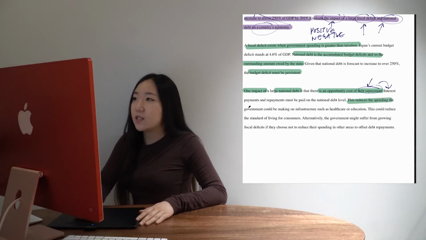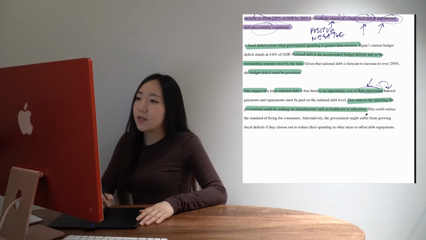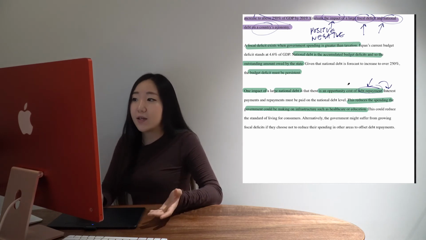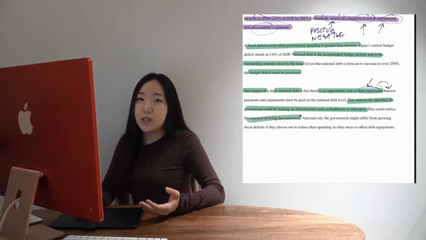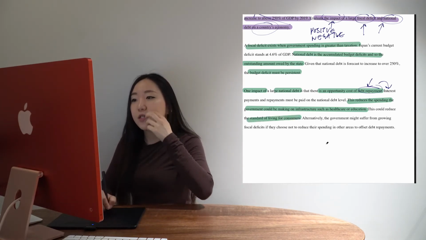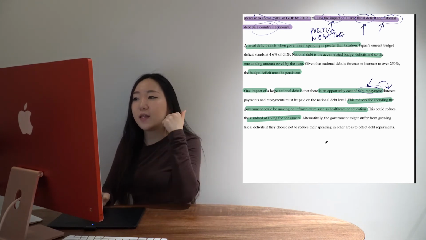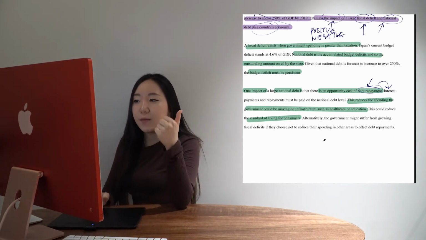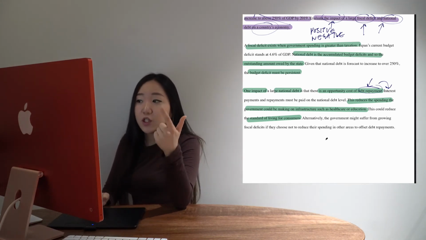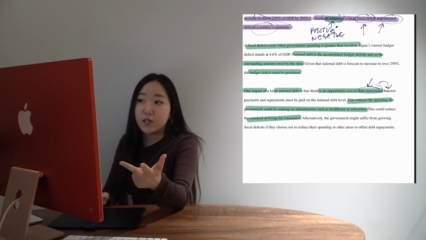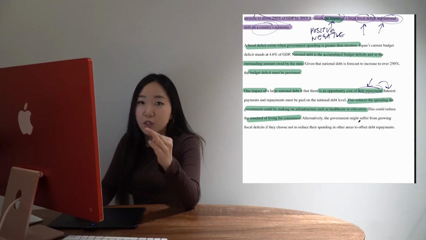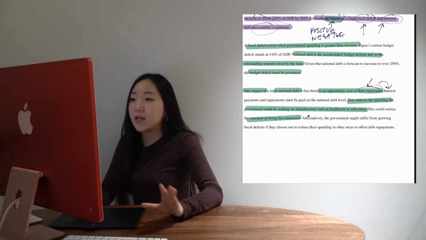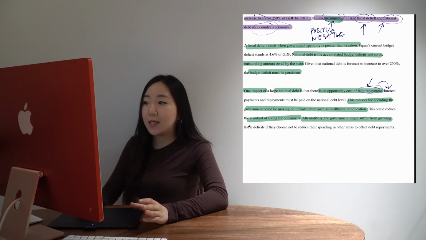And then what does this do in my analysis now? This reduces the spending the government could be making on infrastructure, such as healthcare or education. All of these are impacts, okay? So it's basically explaining the impact of there being an opportunity cost of debt repayment. So this could therefore reduce the standard of living for consumers. So you can see I've said the impact is less opportunity cost of debt repayment, therefore the impact is less spending on infrastructure, therefore the impact of that is lower standard of living for consumers. So whenever it's an impact, the impact needs to be on someone. So it either needs to be on consumers, producers, government, something, the economy, whatever. So just be really clear that there is some sort of object you're landing on.